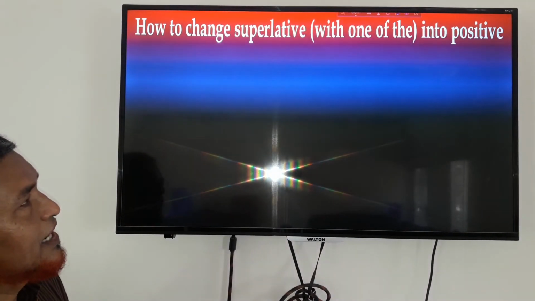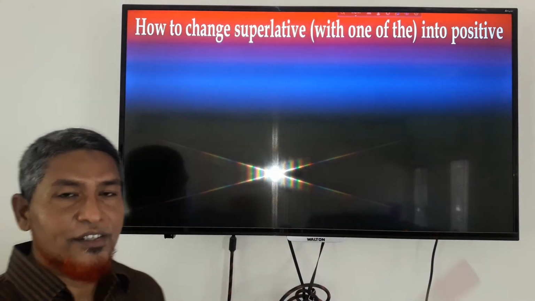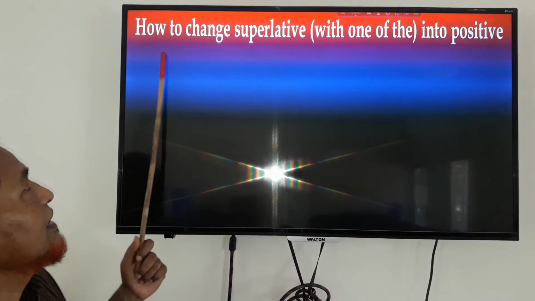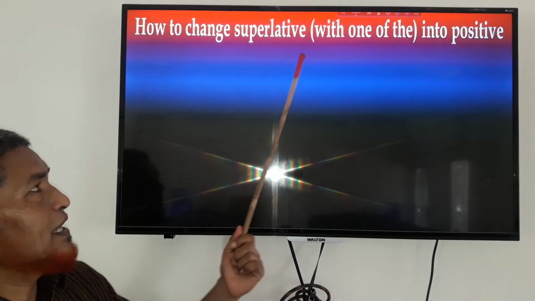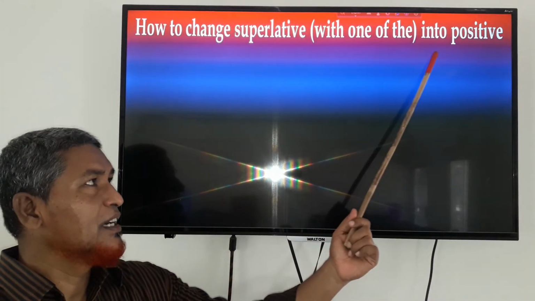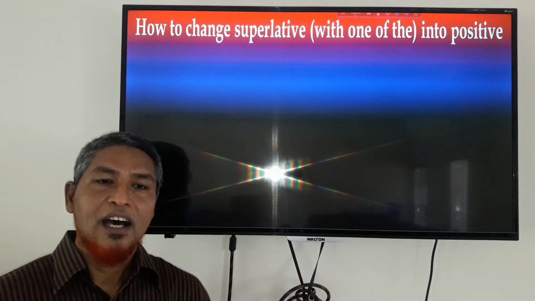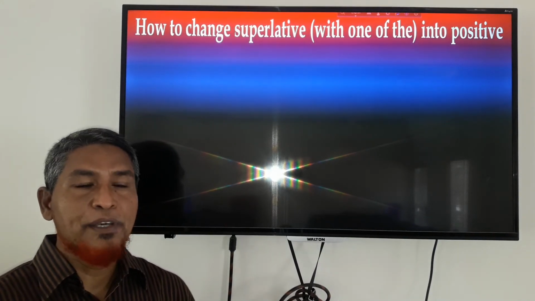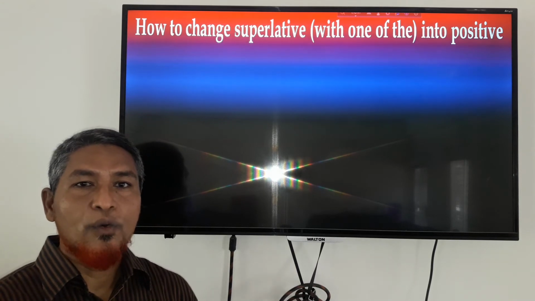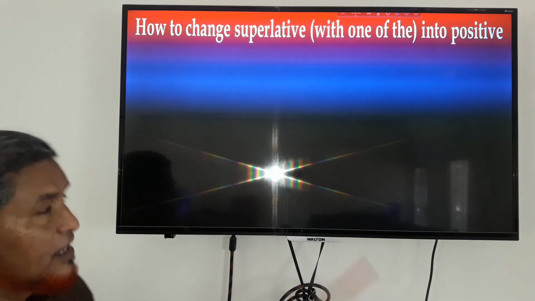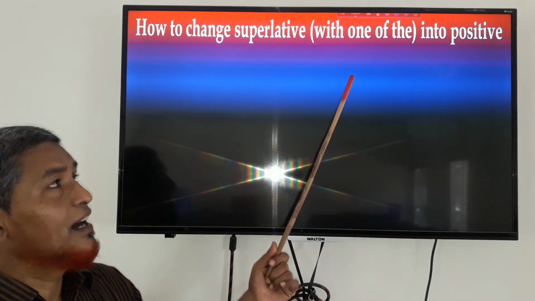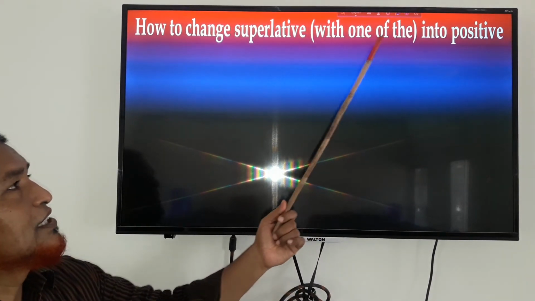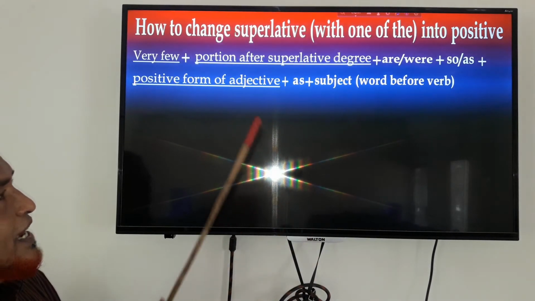Okay, we will go to another rule, or another structure. How to change superlative with "one of the" into positive. If your sentence has "one of the" before the superlative degree, you will have to change it like this.